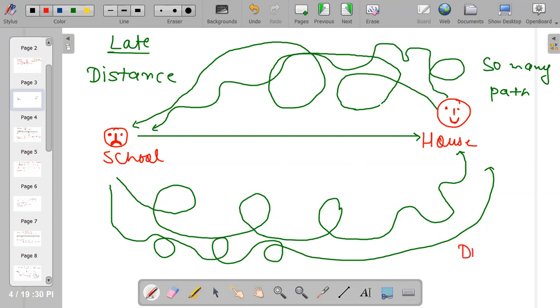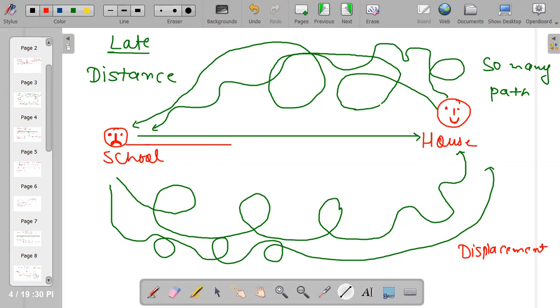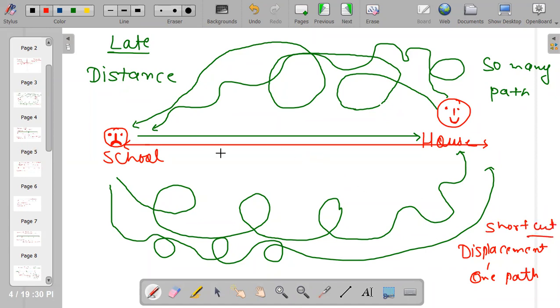What is displacement? For displacement, I'm using a shortcut. Instead of going here and there, I choose to go directly. Why do I choose to go directly? Because I don't have much time. So I'm using only one path, and that one path is my shortcut. Whenever I get late, I prefer a shortcut.